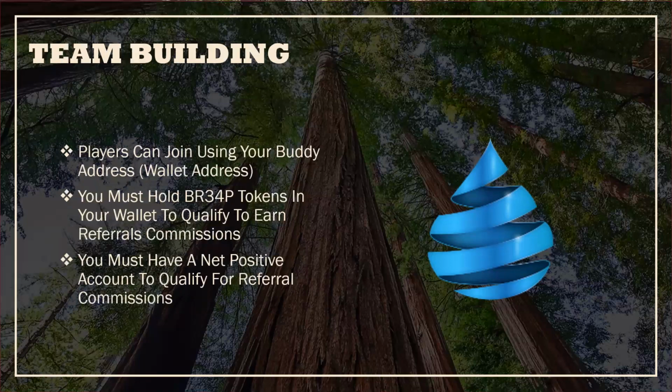All right. A little bit about team building. Players can join using your buddy address, which essentially is your wallet address. You must hold BREEP tokens in your wallet to qualify to earn referral commissions. I'll show you how many tokens you need, because again, it's going to vary depending on how many levels you want to get paid on. You must have a net positive account to qualify for referral commissions. Okay, so if you don't have a net positive account, you're not going to qualify. Even if you're holding BREEP in your wallet, if you're net negative, you're not going to qualify for referral commission. So you need to have two things. You need to have BREEP in your wallet, and you need to be net positive with your account.